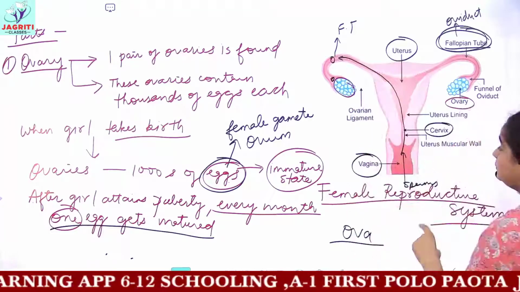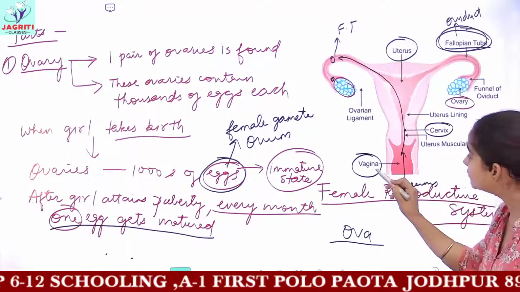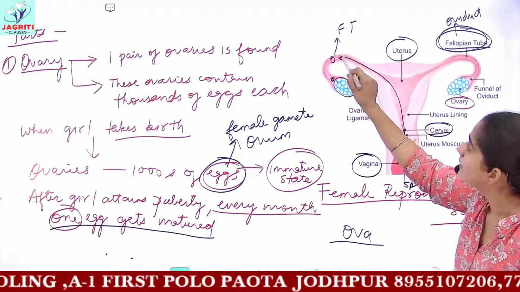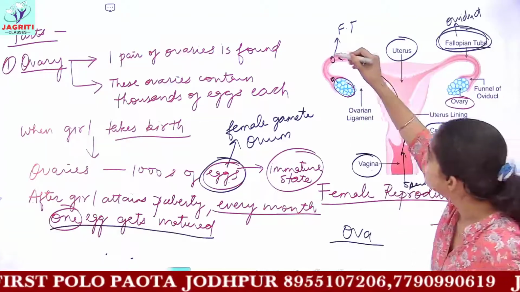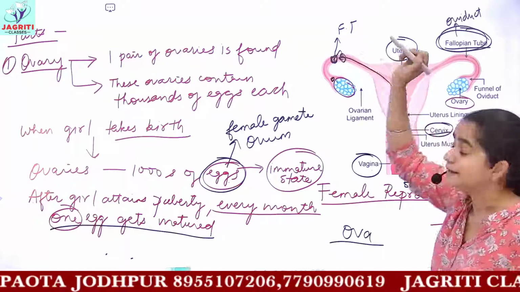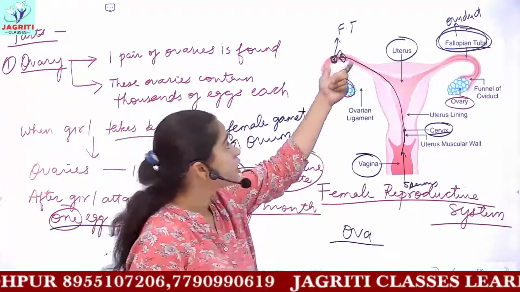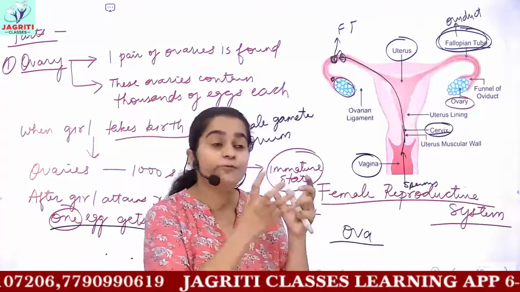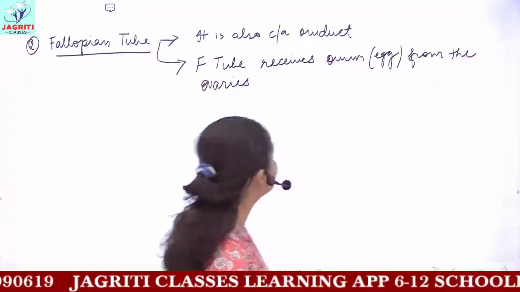Till this time, the sperms released from the male reproductive system enter through the vagina, pass to the cervix, and travel till the fallopian tube. And in the fallopian tube, this ovum or egg, that is the female gamete, and the sperms undergo fertilization or fusion. Due to the fusion between egg and sperms, a new cell forms which is called zygote. So we'll be writing everything which we discussed.